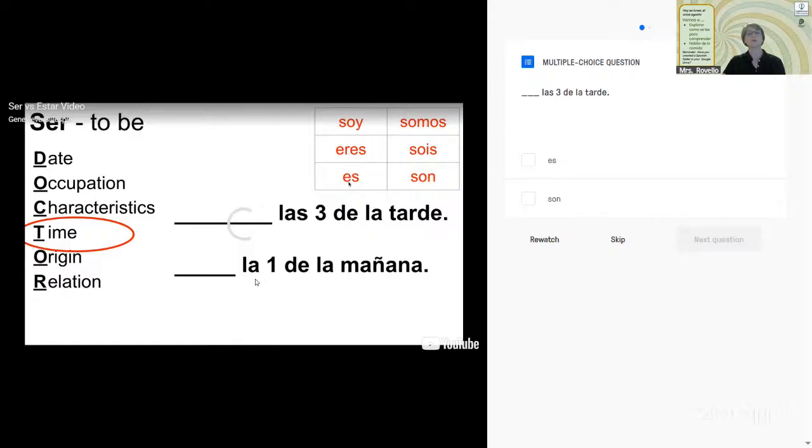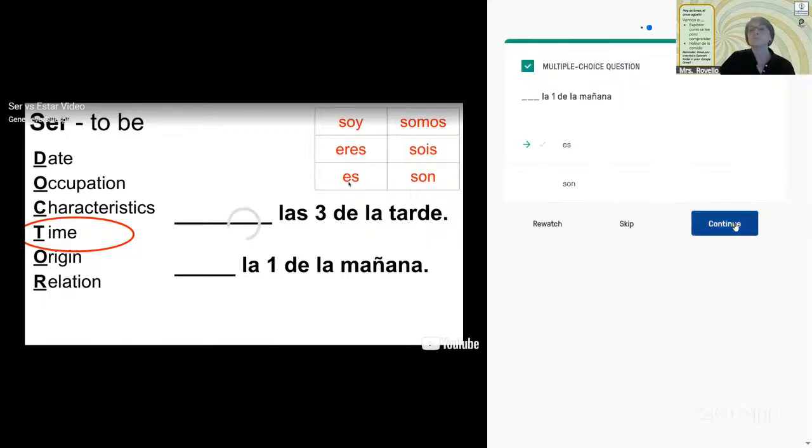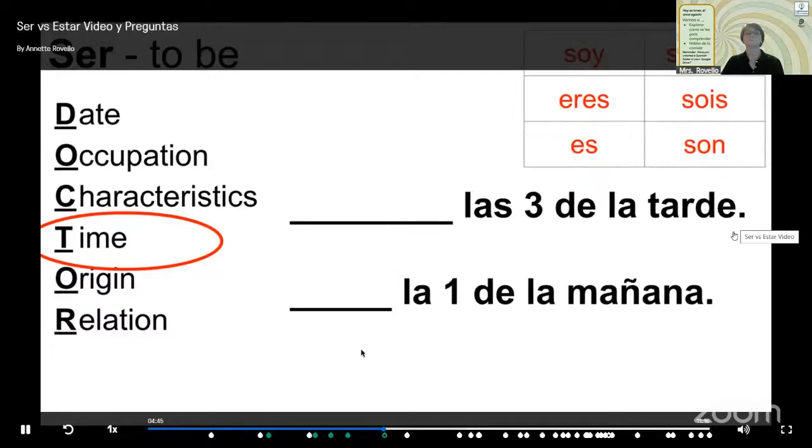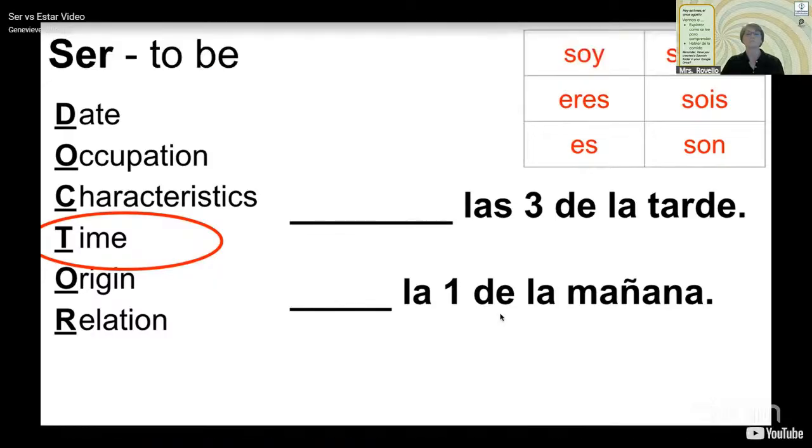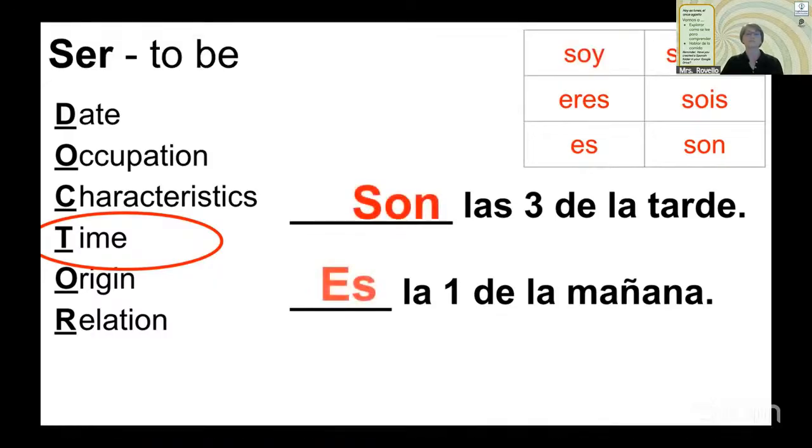I mean, it's just not the way we do it, but as long as you can remember that you're always going to say son when we're talking about time, unless it's 1 o'clock. And then if it's 1 o'clock, you're going to be singular s. So for this case, son. Okay, I'm not going to sweat that one too much. And then because it's 1 o'clock, we only have 1 hour, it's going to be singular s. Take a second to figure out which one will be S and which one will be son. Should be son las 3 de la tarde, es la 1 de la mañana.